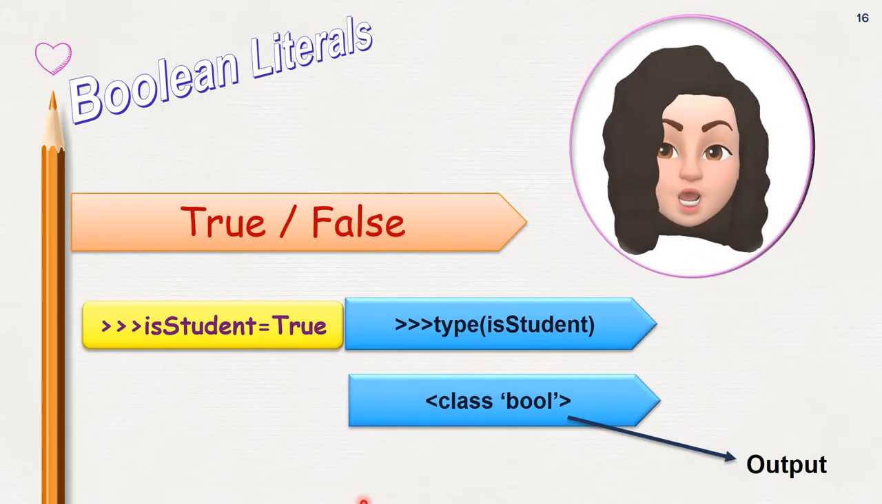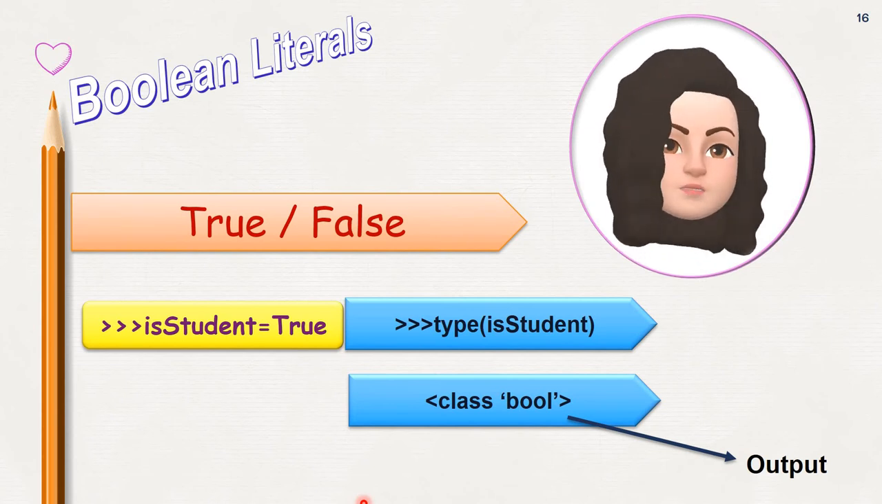Boolean literals. Boolean literals in Python are used to represent one of the values true or false. It can represent either true or false. True means 1, false is 0.